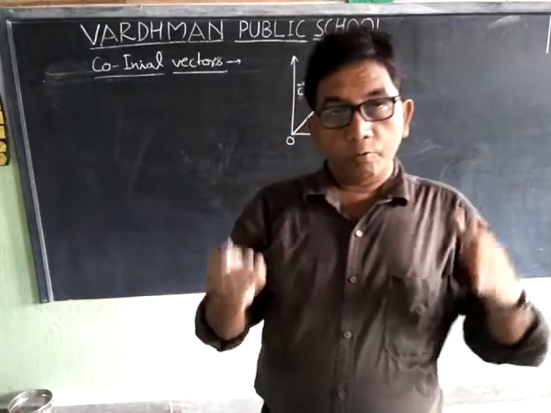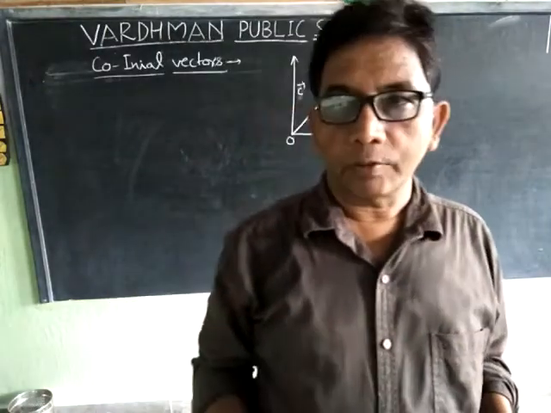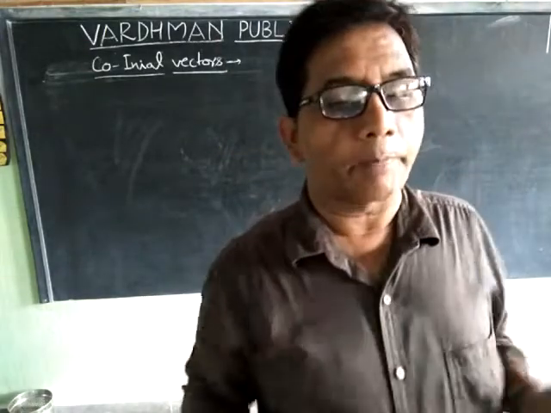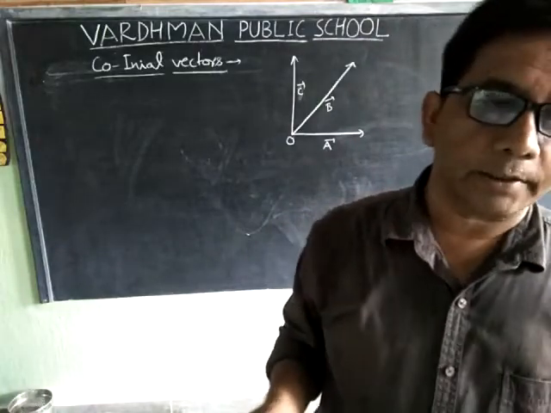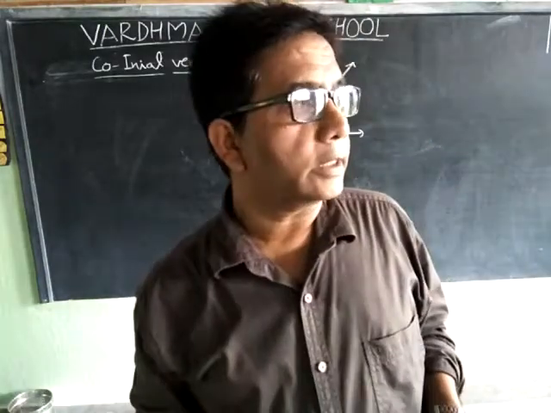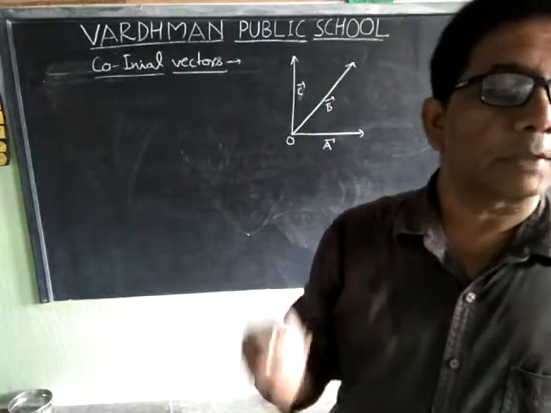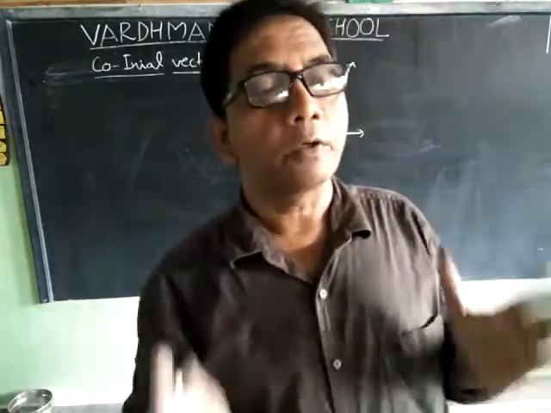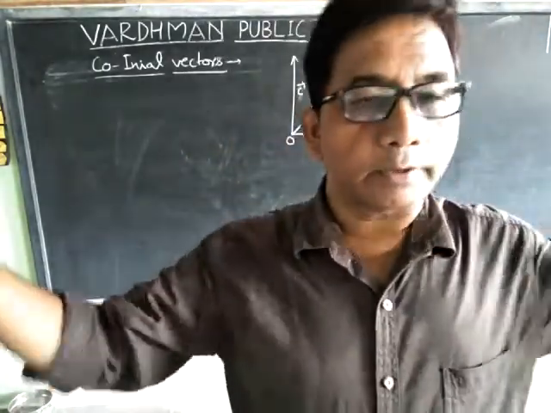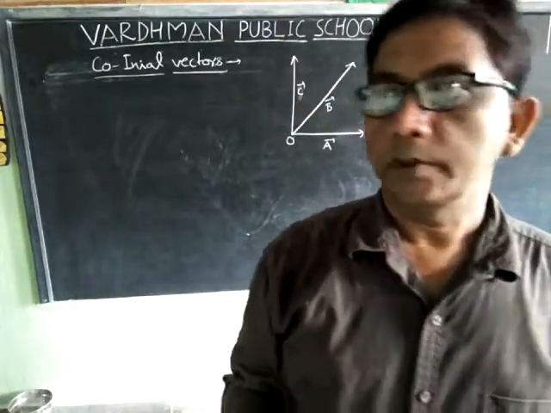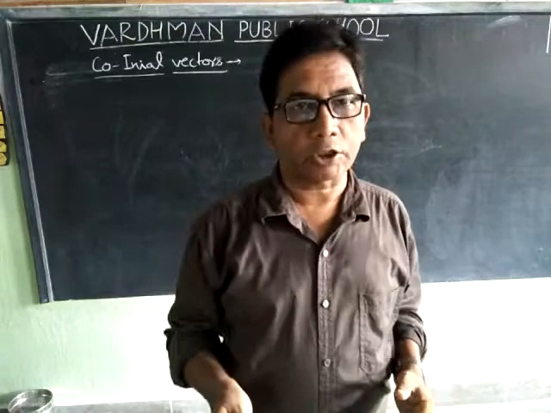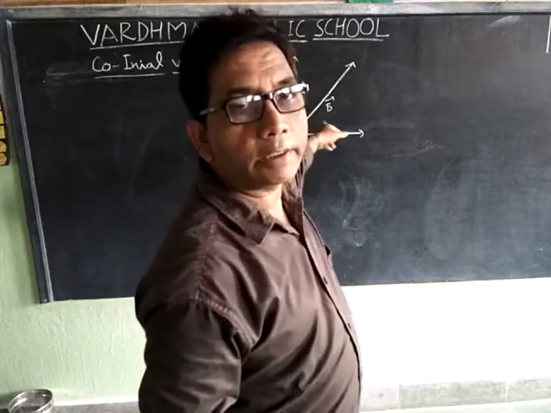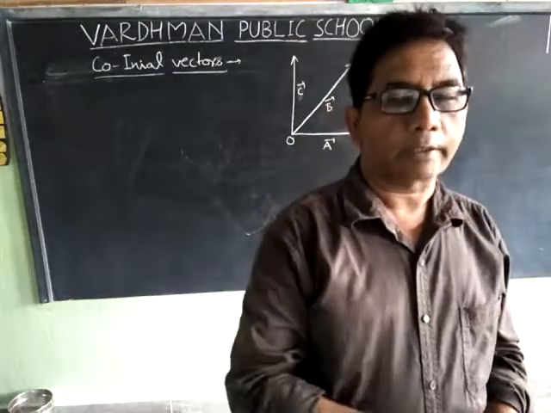Now, what is co-initial vector? The vectors which have the same initial point or point of application are called co-initial vectors. Examples of co-initial vectors: displacement of two balls after they strike each other. Here vector A, vector B and vector C are co-initial vectors.